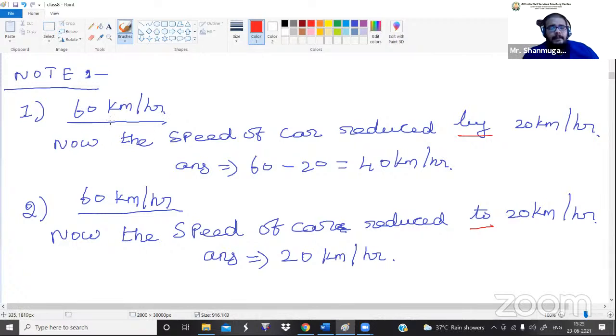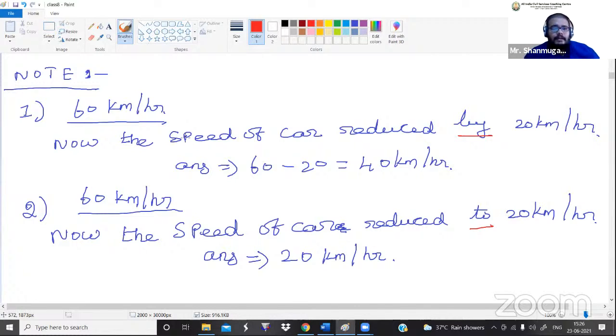Initially in a question they will give you that the speed of the car is 60 km/h. So the initial speed of the car is 60 km/h. Now in the next point they are saying that now the speed of the car is reduced by 20 km/h. If they have given the word by, we have to subtract the 20 km from the 60 km. Initially the car is running at 60 km/h. Now it is reduced by 20, so we have to subtract. So now the new speed of the car is 40 km/h. Okay, so that is the meaning of by.